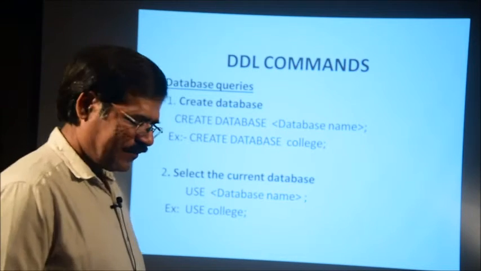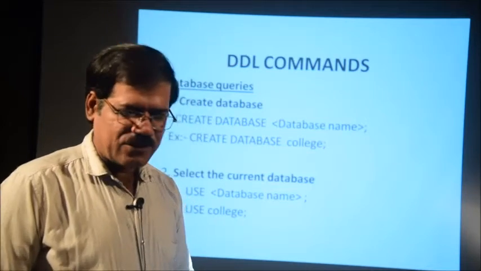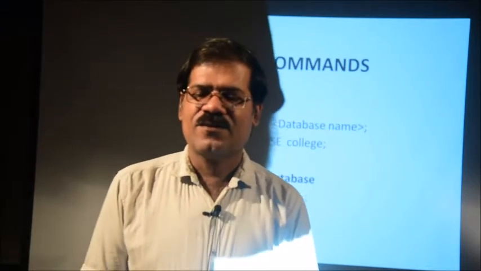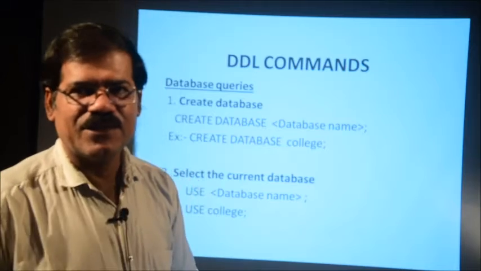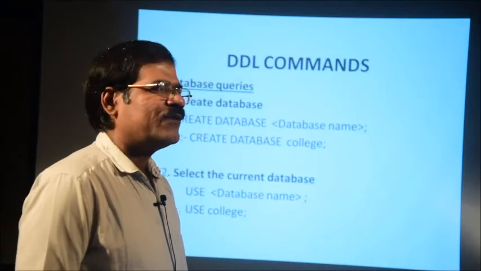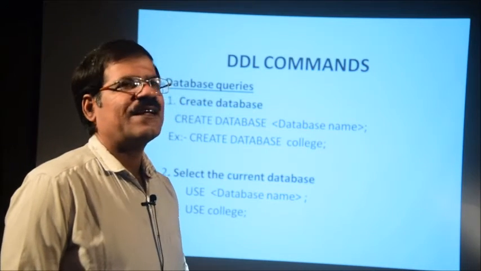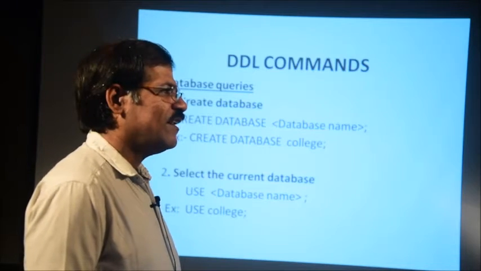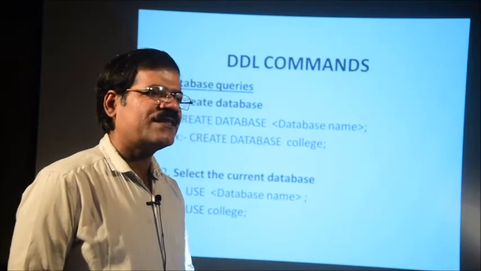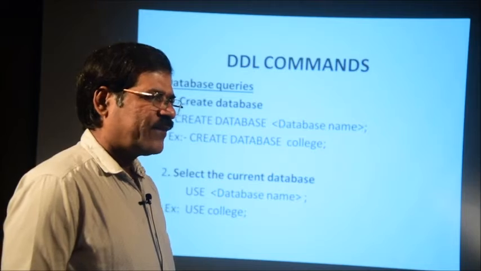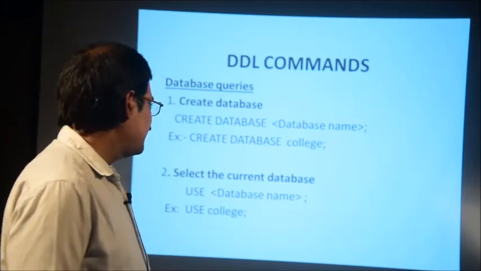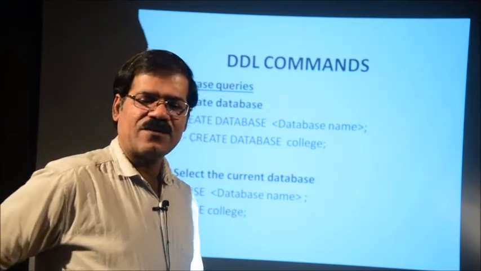College. So, use college. That means we have already created the database named college, and I want to use this database at the current time. So, I will write use database name, that is use college.